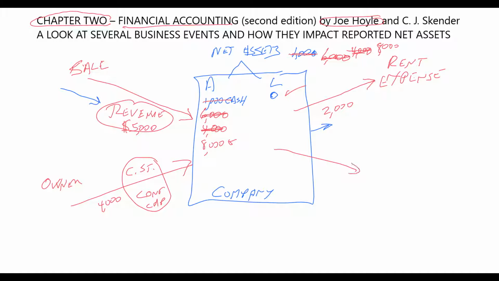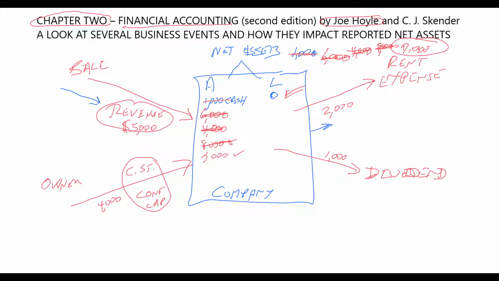So it goes to the owners and says, as a reward for what we have done this year, we're going to pay you a dividend. And in this case, the dividend is $1,000. Just gives it away. That reduces your cash to $7,000. You still have no liabilities. So the amount of net assets, the assets minus the liabilities, gives you net assets of $7,000. That's the size of your business.